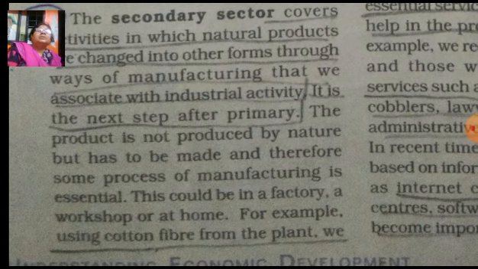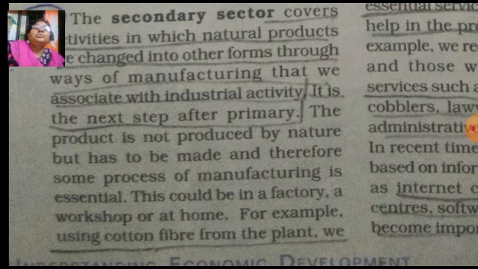This could be done in a factory, a workshop, or at home. If it is small scale production, it can take place at home also.